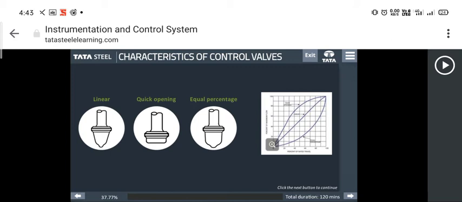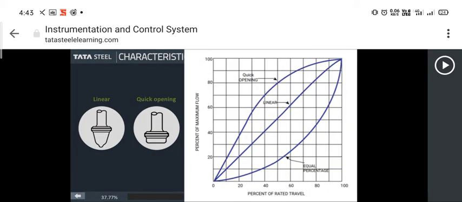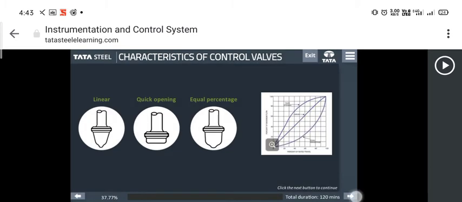Look at the three characteristics of control valves as following. First, linear. Second, quick opening. Third, equal percentage. This graph shows the comparison of all three characteristics. Click Next to know how shape of trim determines the valve characteristics.